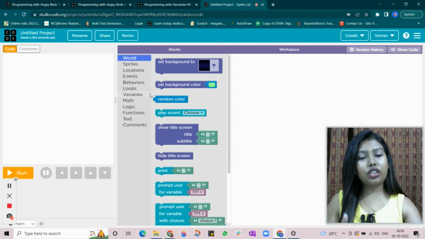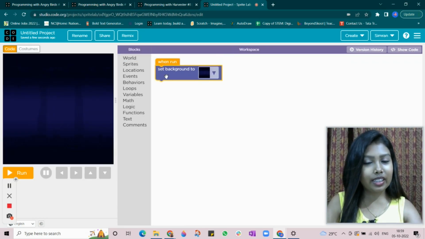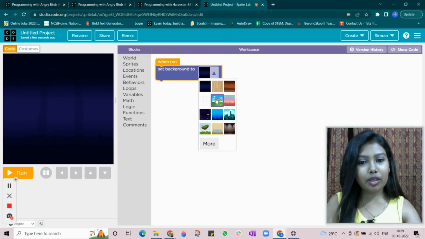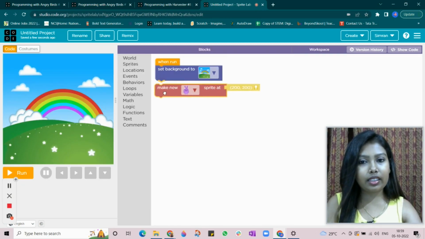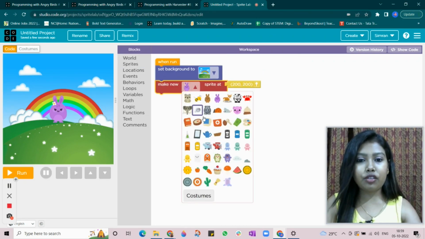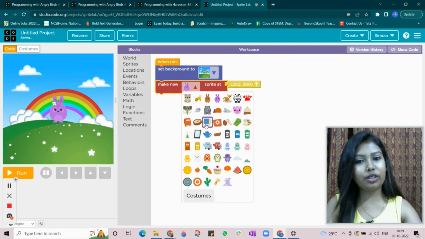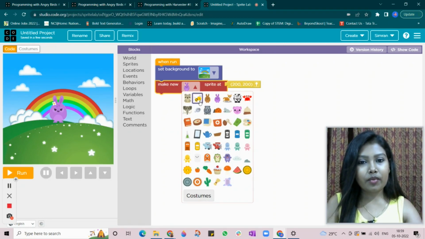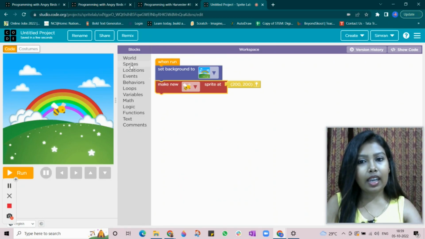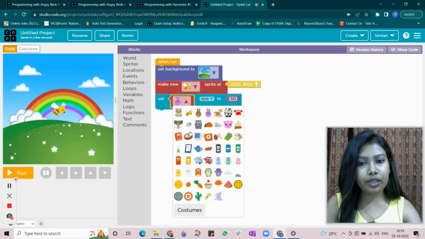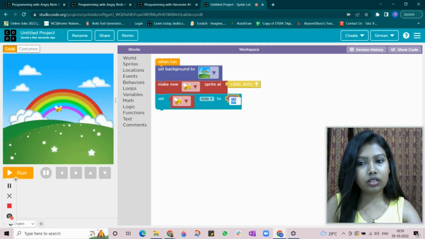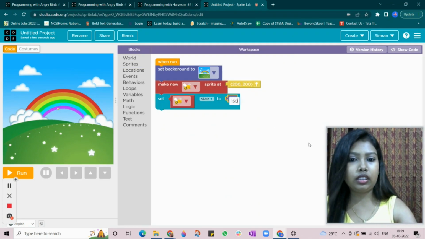The sequence here which I showed you for making a small game or making a small story is first setting a background, right? So I'm going to take a normal background. Okay, next I'm going to go to sprite and add a new character. So if you have not seen how to do this, you can check my last video. Okay, I'm gonna take a bee, honeybee, and now I'm going to set the size of honeybee to 150.